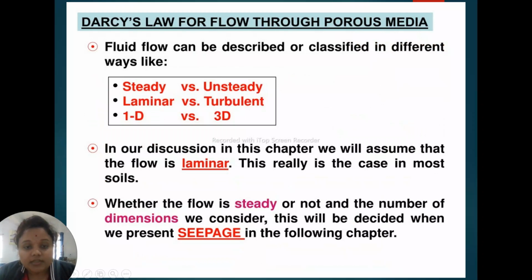Here comes the term seepage. As I have said previously, both permeability and seepage are flow of water through voids. Permeability is the property of the rate of flow of water through voids, and seepage is the action.